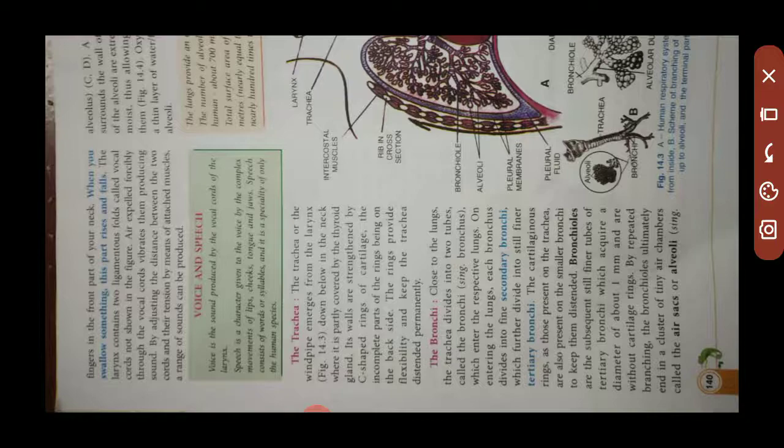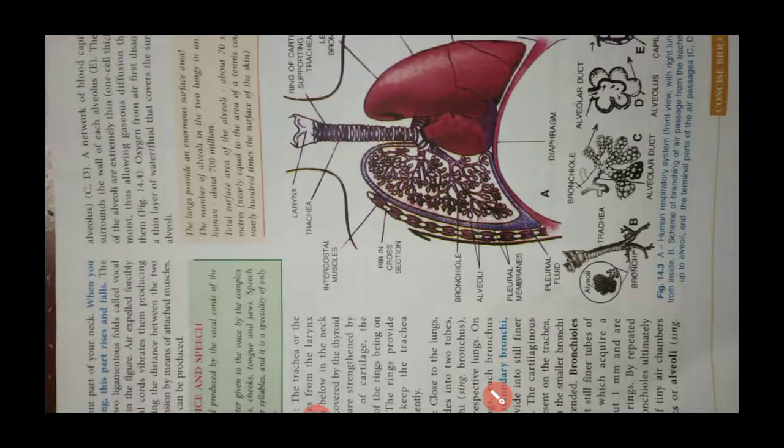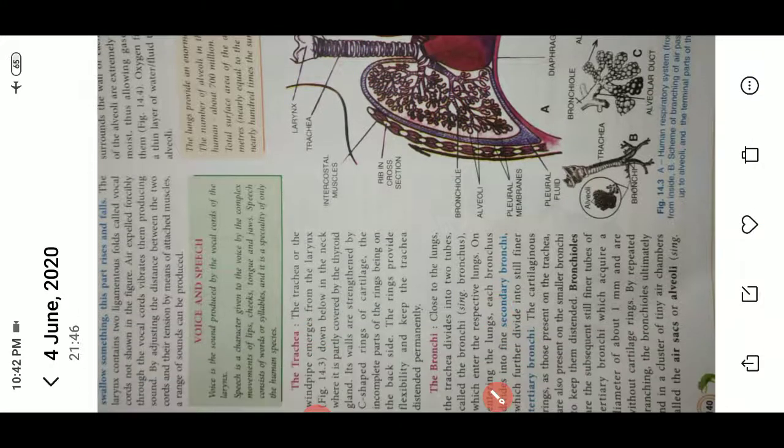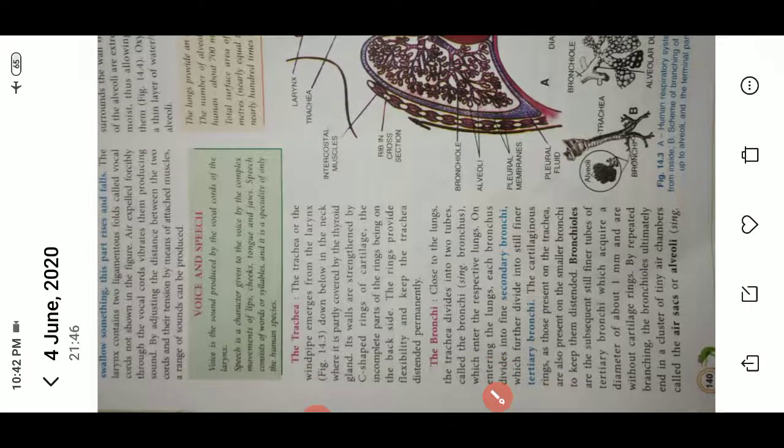After that, the trachea, or windpipe. Its function is very easy. Just as food passes in the esophagus, the food pipe, similarly air passes through the windpipe. So the function of the windpipe is the passing of oxygenated air to the lungs. In this figure you can see the trachea, the Adam's apple, larynx and trachea, and inside the lungs the air passes. Up to this portion, students, we will cover; next class we will talk about the bronchi.